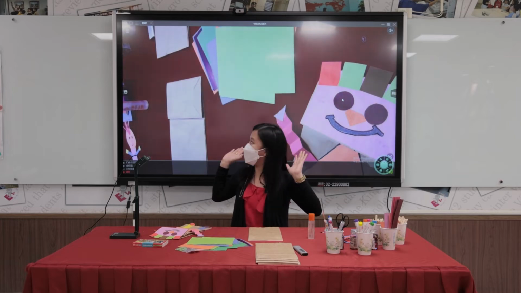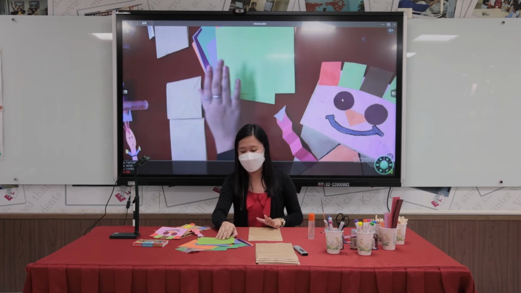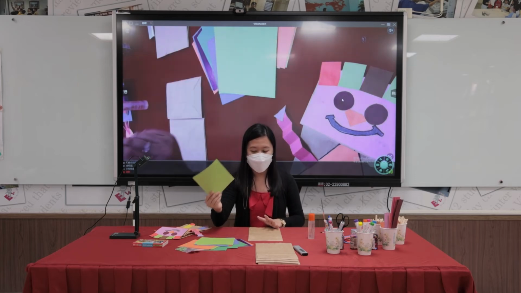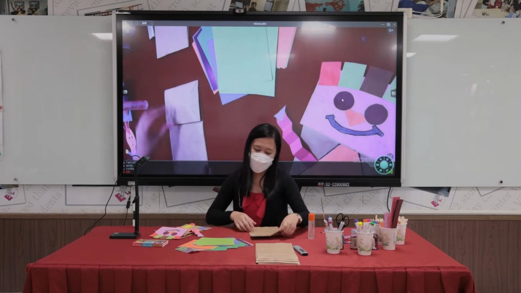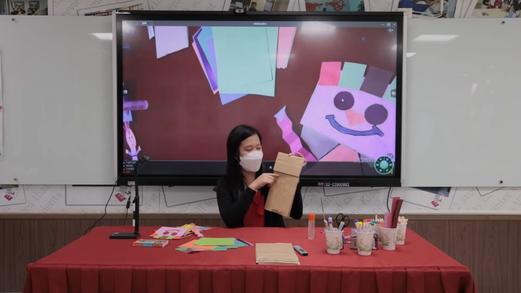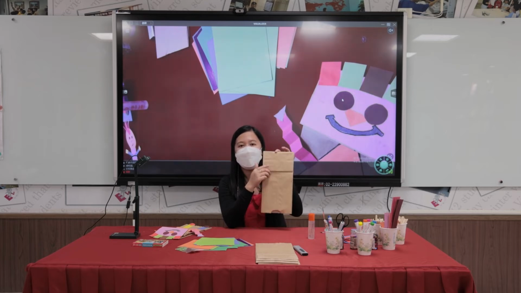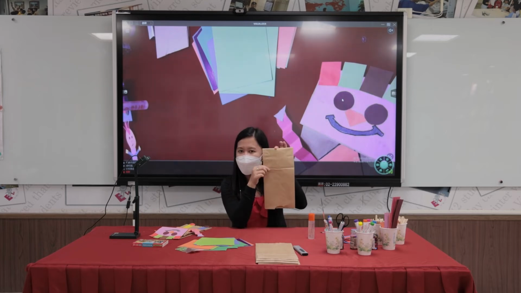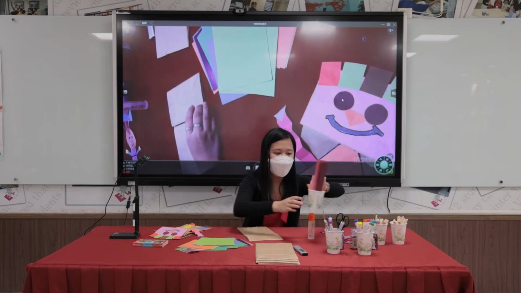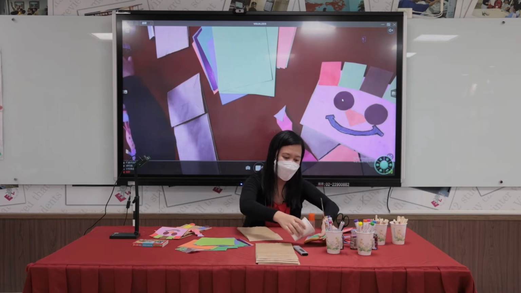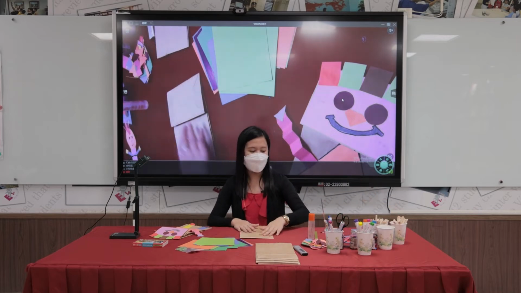Just like what I discussed earlier, we should use different shapes using this construction or colored paper. All right, are you ready? Now, of course, I need to look for a colored paper that will fit on the head of this puppet. I already prepared several colored papers here.